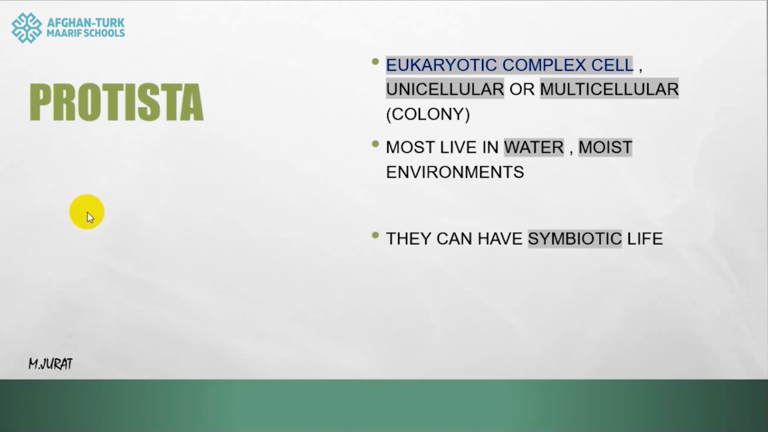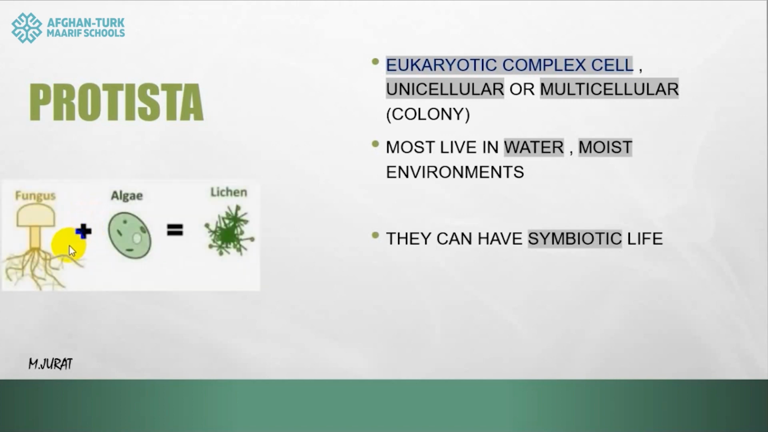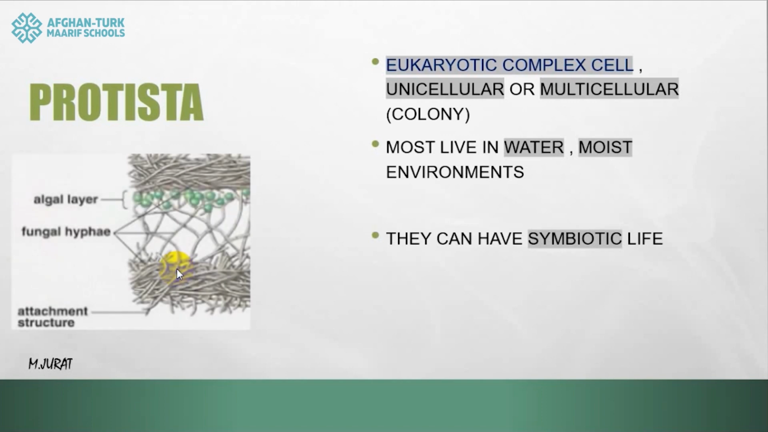They can have a symbiotic life as well. About symbiotic life, we can say that when 2 organisms live with each other or next to each other, they get benefits from each other. For example, fungi and algae can live with each other and make lichen, and this lichen structure is a symbiotic life example. In the lichen structure, the algae or protist function is only to produce food by photosynthesis, and the fungi structure is only to hold the algae or protist in position.